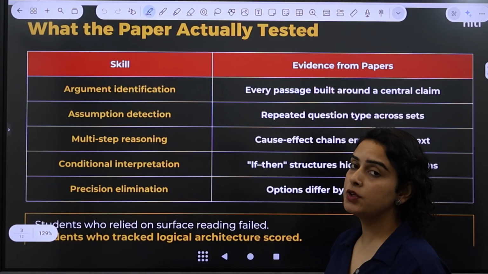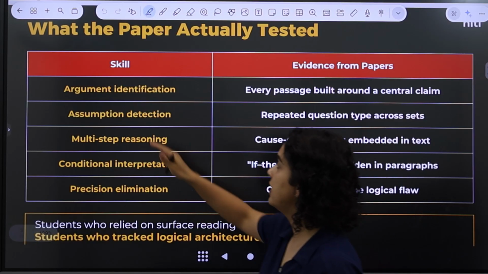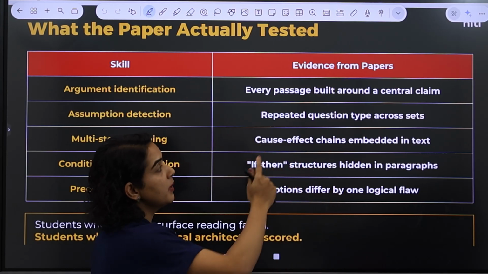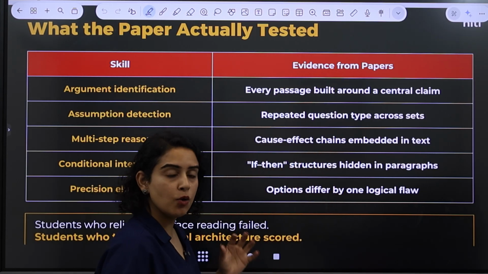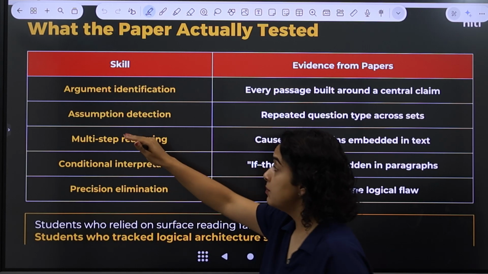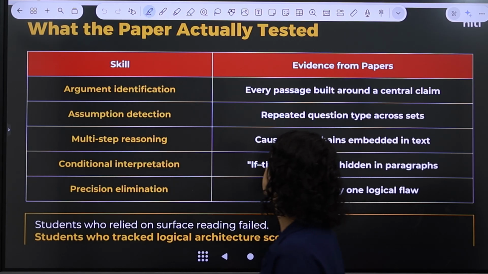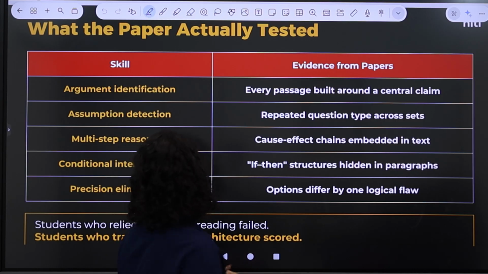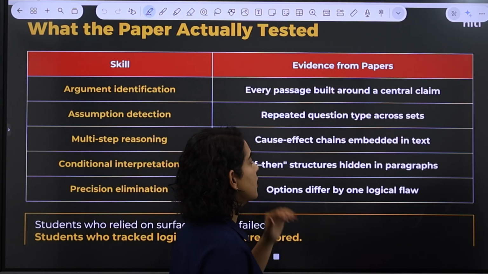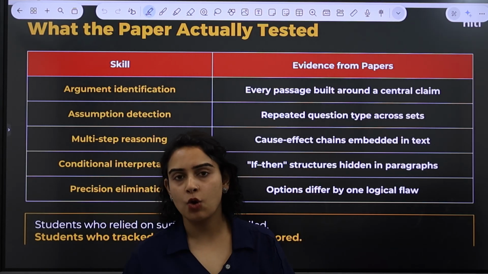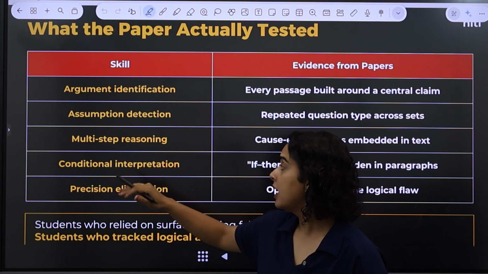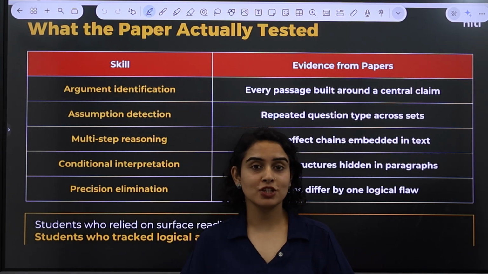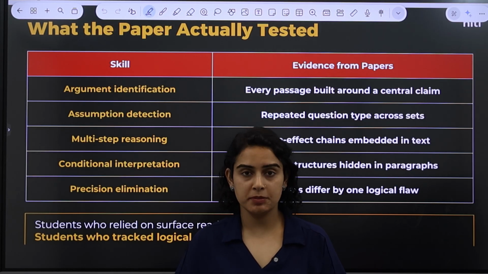In the past few years, the questions have been around identification of the argument, where you have to identify the main claim, the central claim of the entire passage. Assumption detection. Thirdly, multi-step reasoning. Cause and effect chain is one very common form of question that has been tested. Conditional interpretation, and something really important in the logical reasoning section is the precision elimination.